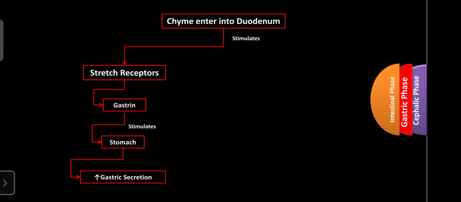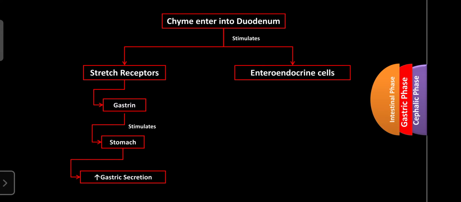And on another side, it also stimulates the enteroendocrine cells, which release secretin and cholecystokinin. These enteroendocrine cells are present in the wall of the intestines.